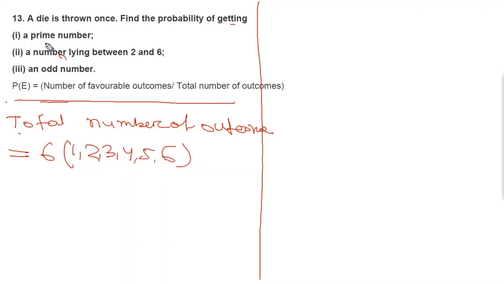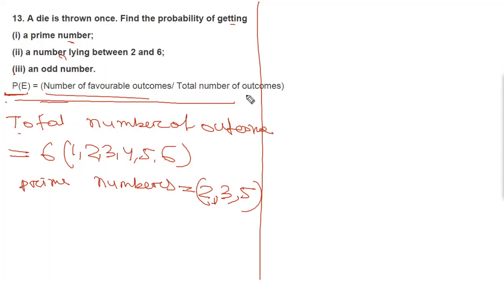Now we have to find prime numbers. So who are the prime numbers? You can write prime numbers equal to, who are the prime numbers here? You can see 2, then you have 3, then we have 5. So how many prime numbers? 3 prime numbers are here. We have to find the probability. So please write the formula.